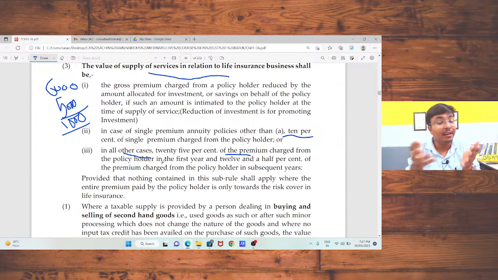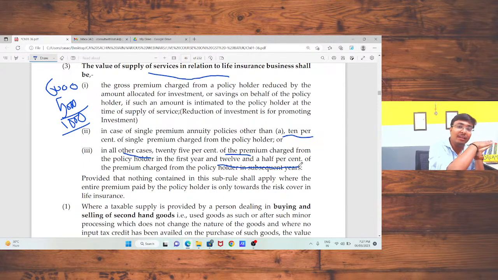And for the next year, 12.5% will be your value of supply, and GST will be applied on it, because in case of term insurance, there is no investment done by that insurance company. So there is a specific percentage, 25% or 12.5%.